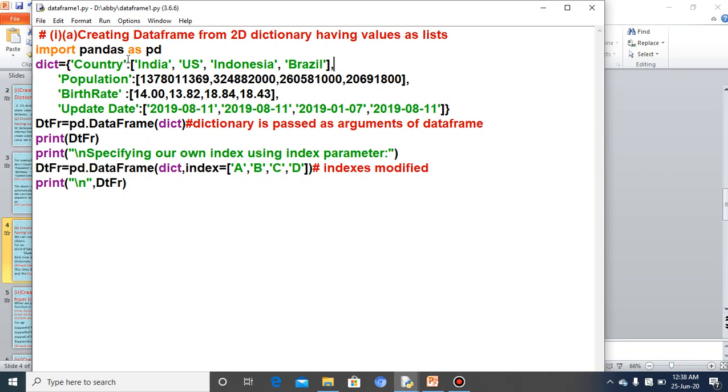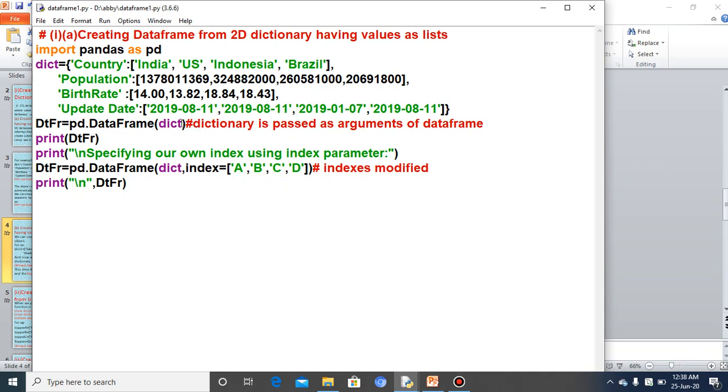So you can see here in this dictionary 4 keys and 4 different values, and these values of the dictionary are considered as lists. So what I have written as a comment line, now I think it is clear to you. Now we have created the data frame. This very statement is for creating the data frame. DTFR is the name of the data frame, pd.DataFrame(dict). Dict I have passed as an argument. So I have mentioned here as a comment that the dictionary is passed as the argument of the data frame.